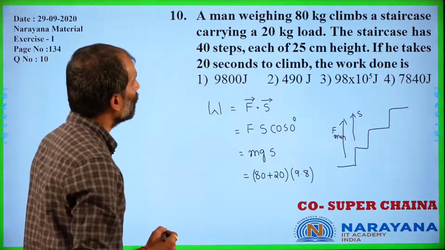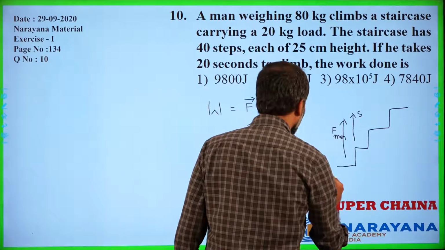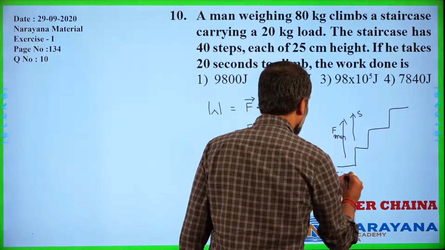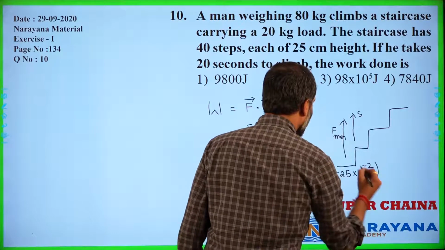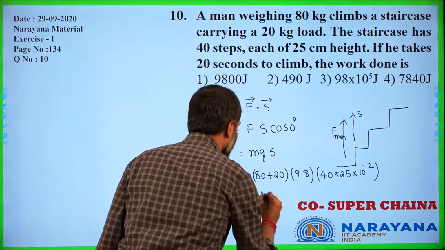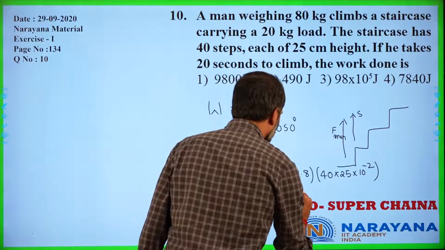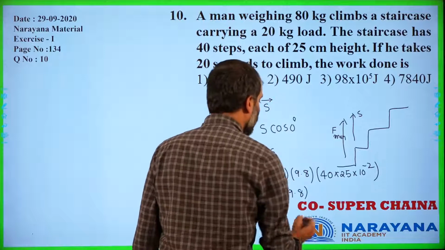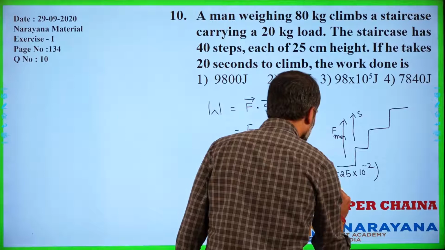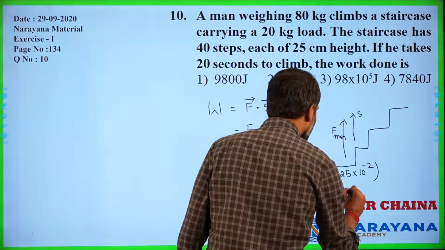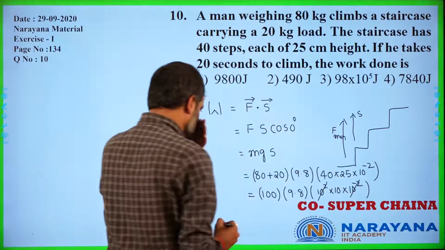He is climbing 40 steps, each of height 25 centimeters. So 40 into 25 into 10 power minus 2. So it is 80 plus 20 is 100 into 9.8 into 25 force is 100, 10 power 2 into 10 into 10 power minus 2. The 10 power minus 2 gets cancelled off.